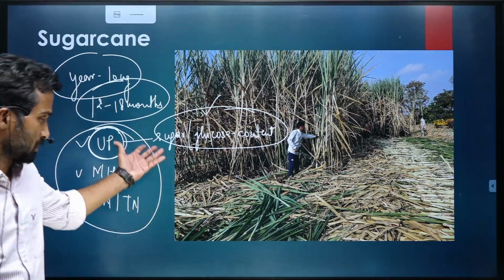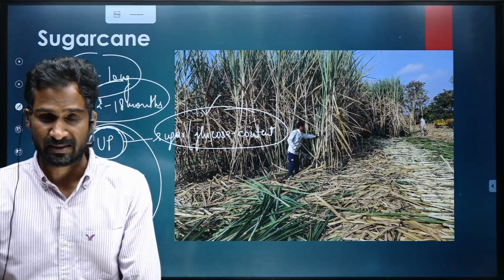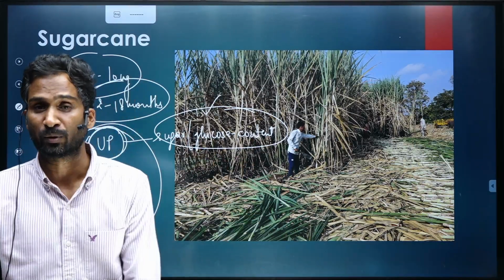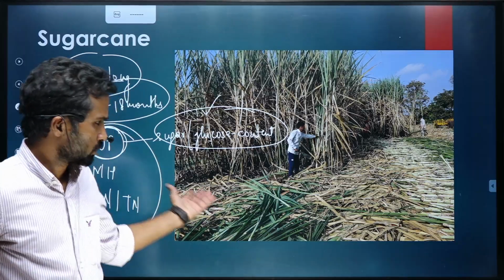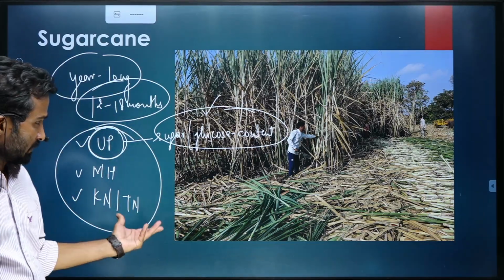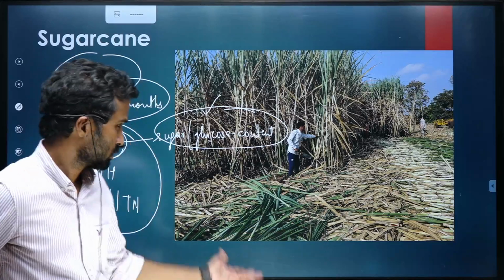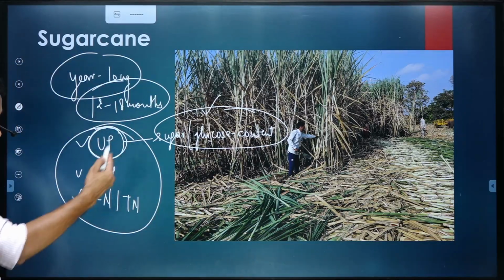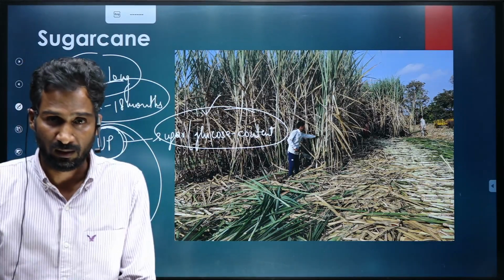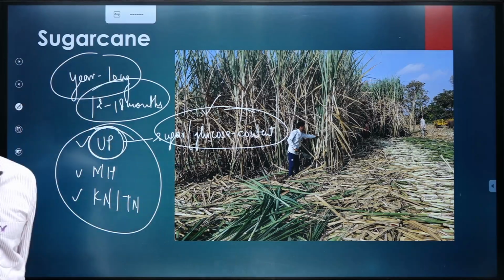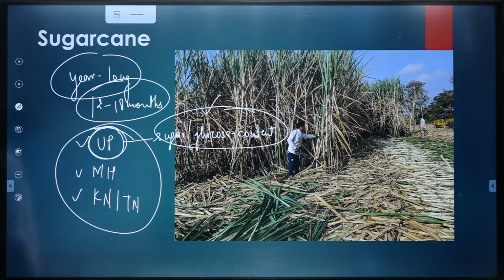Okay, so the sugarcane is obviously used for extracting sugar. That is one thing. So it is important raw material for sugar industry. Then it is also used as a fodder in villages. It is also used, if you look at this, for making alcohol. So it is important for alcohol industry. So it has several significance, and these are the states which produce large quantity of sugarcane.